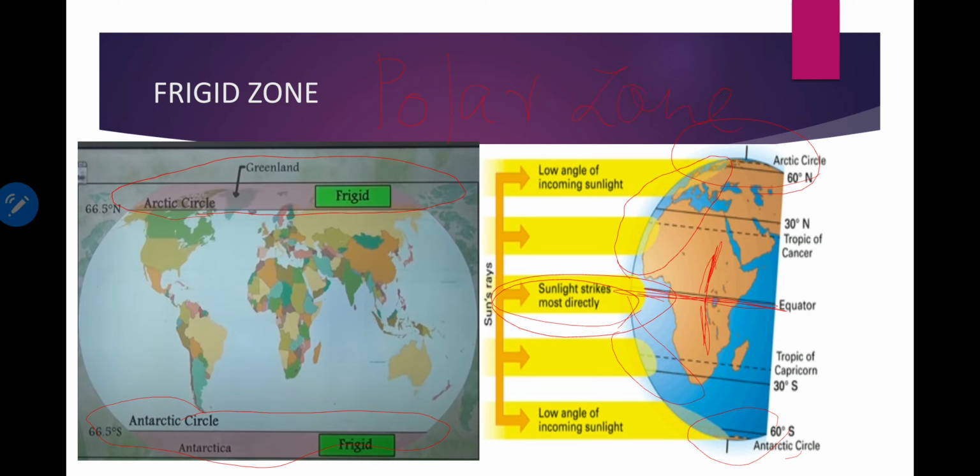So here we have learned about 3 temperature zones: torrid zone, temperate zone and frigid zone.